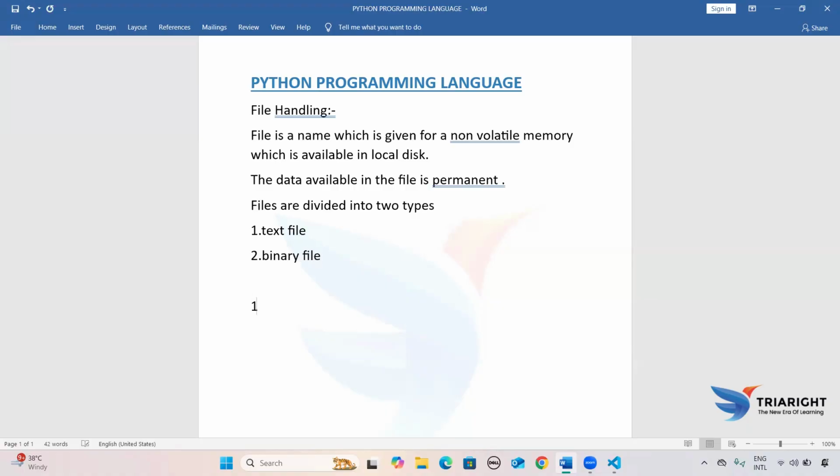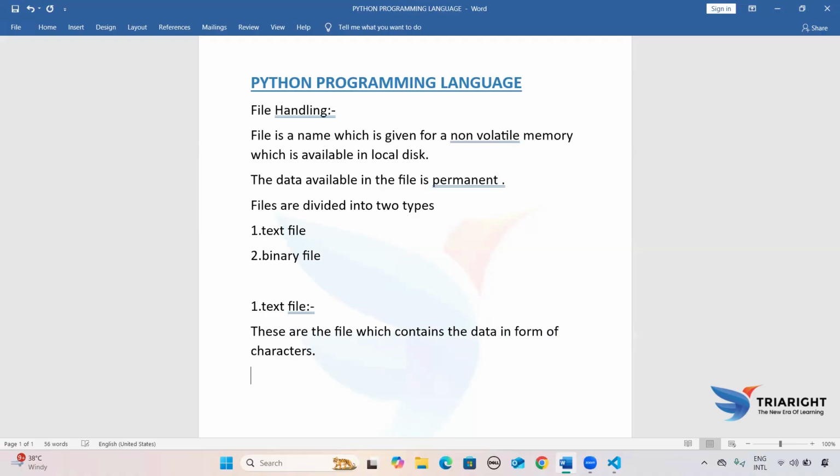Then first we are trying to write what a text file is. So the text file says that these are the files which contain the data in the form of character.